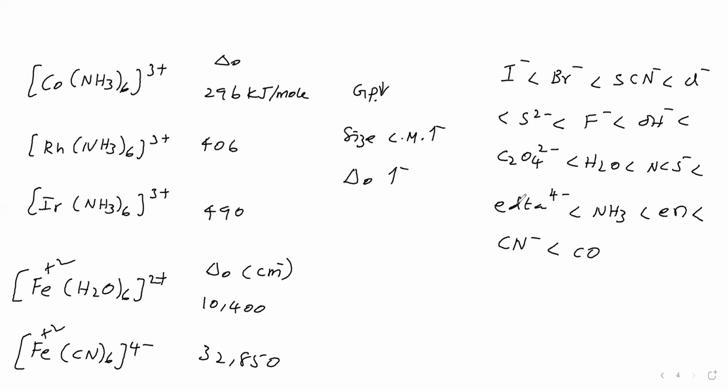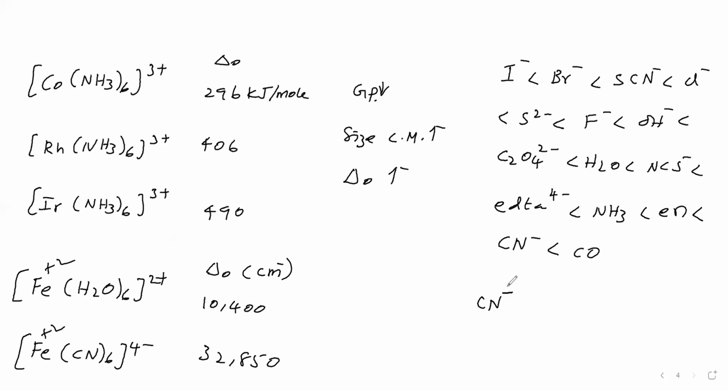Now see, how did we say ligand field strength? Crystal field splitting energy is high means the ligand has higher strength. We said crystal field splitting energy is based on repulsion between the central metal d orbital and the ligand. Now CN- is an anionic ligand, and CO is a neutral ligand with net charge 0. Both have the same number of electrons, so they are isoelectronic species.